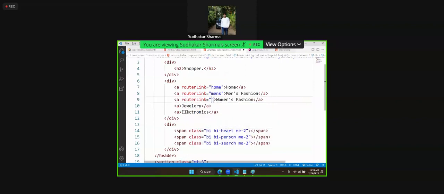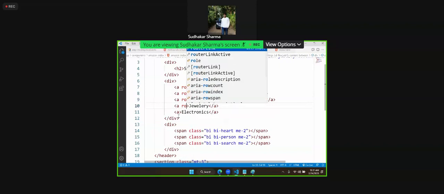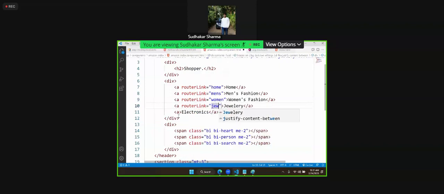RouterLink, it should navigate to women. RouterLink, this should navigate to jewelry. You should correctly match with the path. RouterLink, which one? Electronics. Now you can add here the class margin and 2. I am adding the class margin and 2. That means some gap, some space I am keeping here.